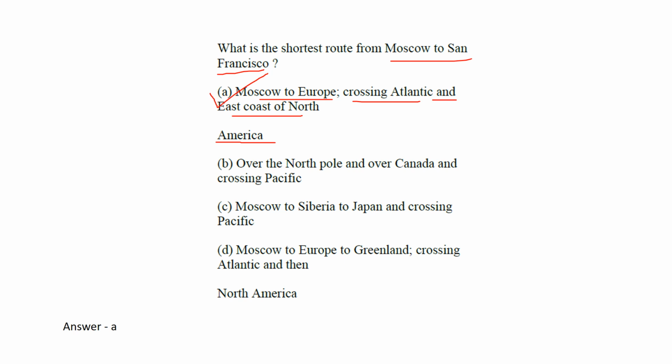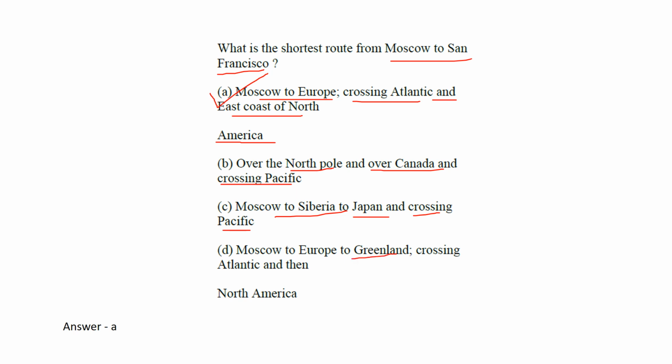If you go over the North Pole, within Canada, you have to cover a lot of distance. Similarly, if you go to Siberia and to Japan, again you have to cover the Pacific Ocean. You know the Pacific Ocean is the largest ocean, so you have to cover a very long distance.